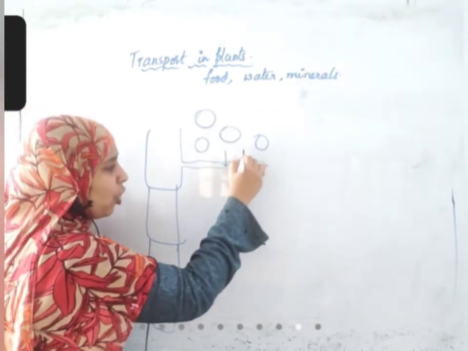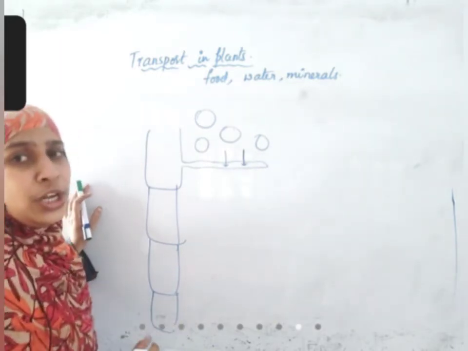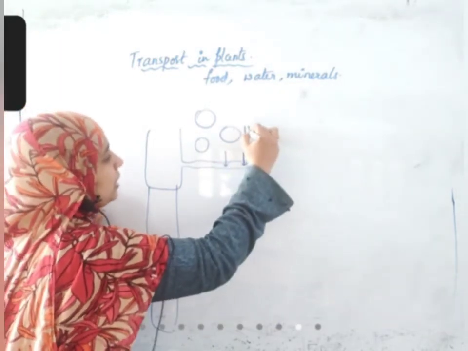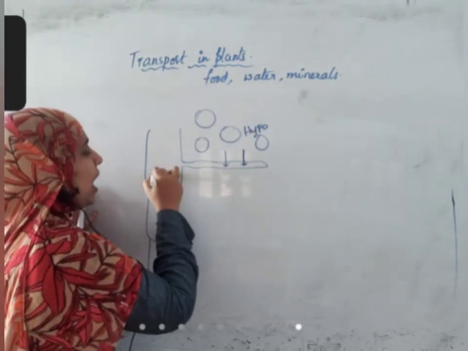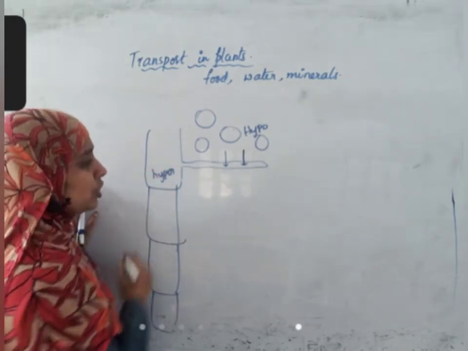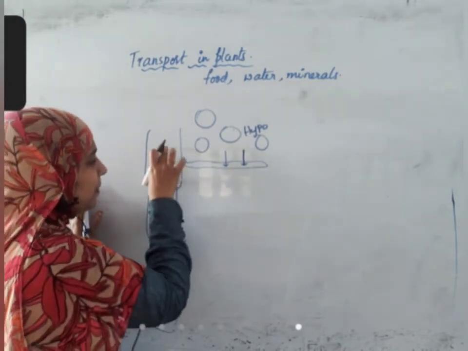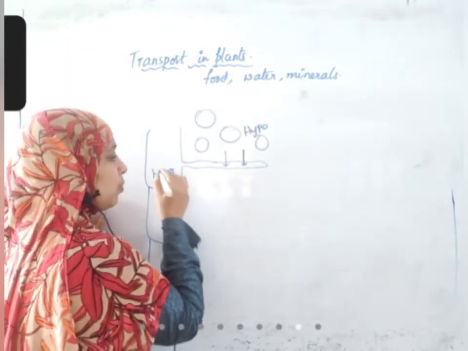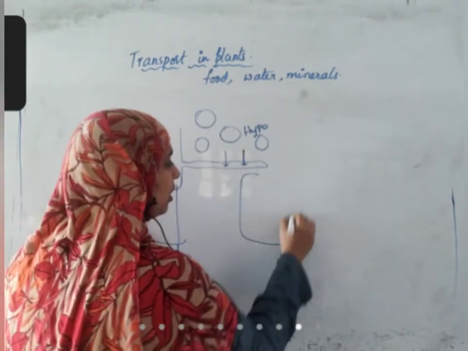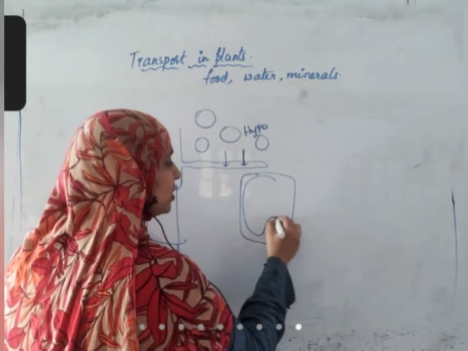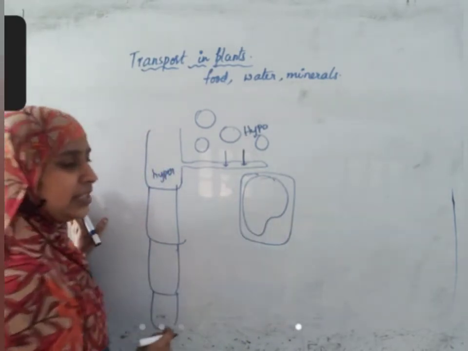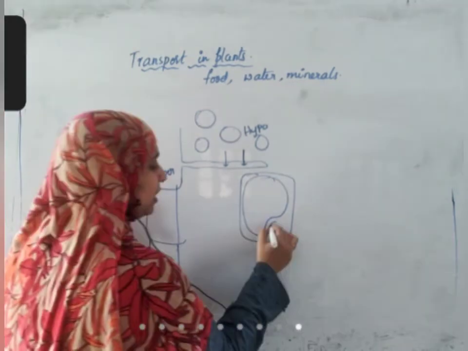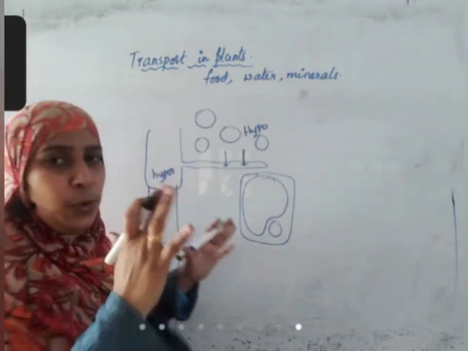As a result of osmosis, the molecules move from hypotonic to hypertonic solution. Now what happens to this cell? When water molecules are more inside the cell, all the water is taken inside the vacuole and that cell will become very tight, fully blown.